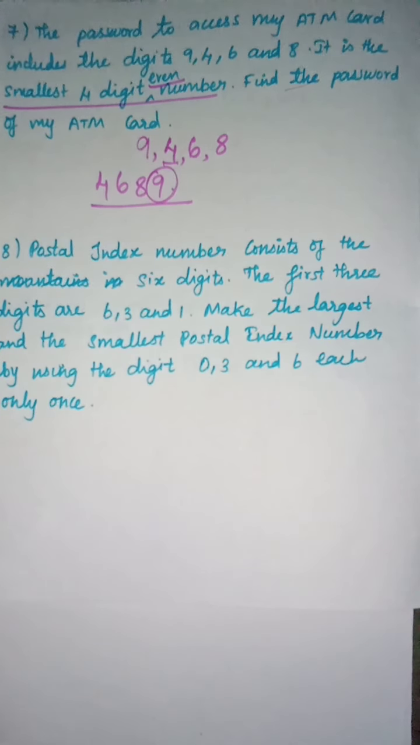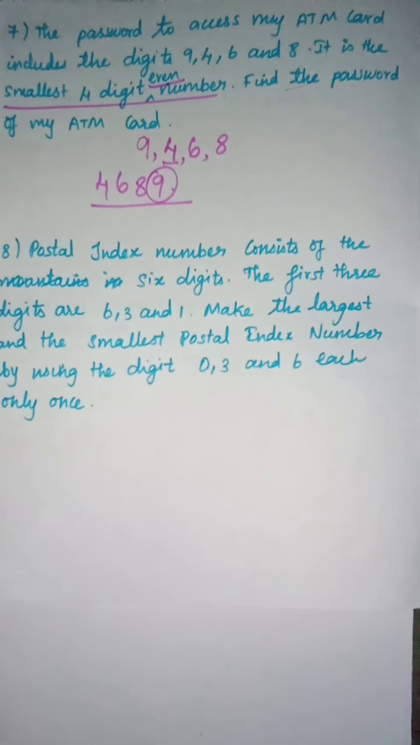So for that interaction, we are going to change the number. We are going to change it as 4, 6, 9, 8. So now it is 8. For 8, can you divide it by 2? Can 8 be divided by 2 or not? Yes, it can be divided by 2. So this is the smallest 4 digit even number.